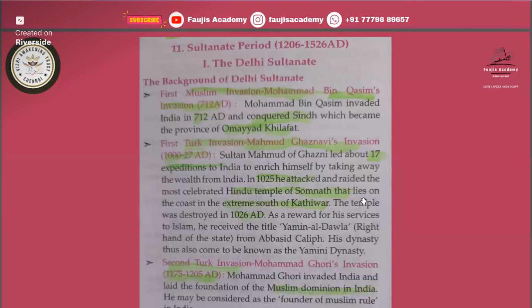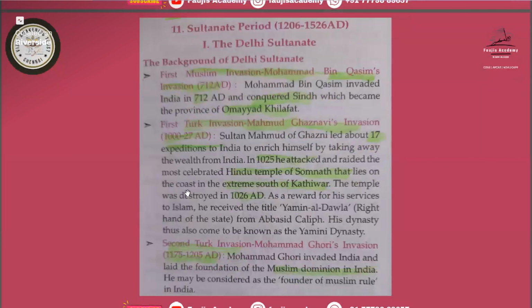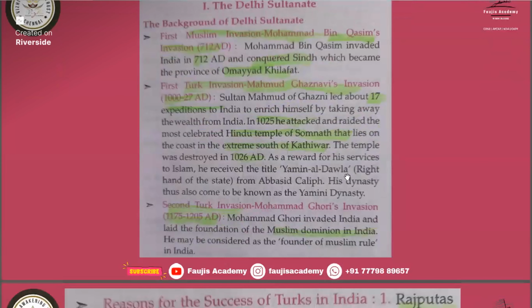Somnath temple was attacked by Muhammad Ghazni in 1025 AD. It lies in south of Kathiawar. The temple was destroyed in 1026 AD. As a reward for his services to Islam, he received the title Yamin al-Daula. This is not important, but remember about Somnath temple, where it is, Kathiawar, and when it was destroyed, 1026 AD, and that it was attacked by Muhammad Ghazni in 1025 AD. And Muhammad Ghazni did expeditions to India 17 times.